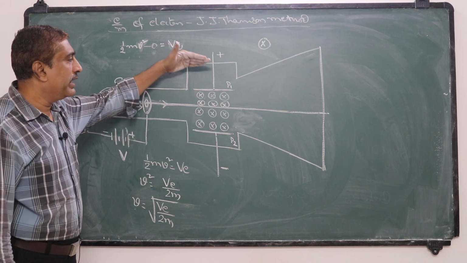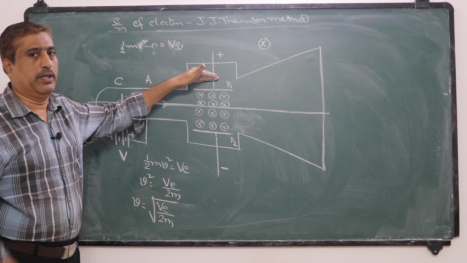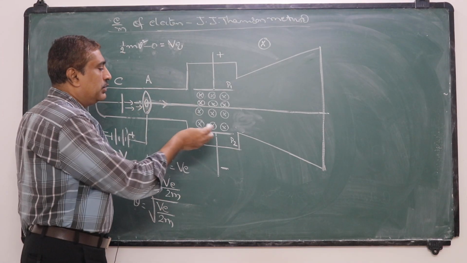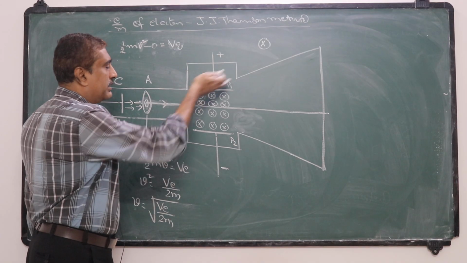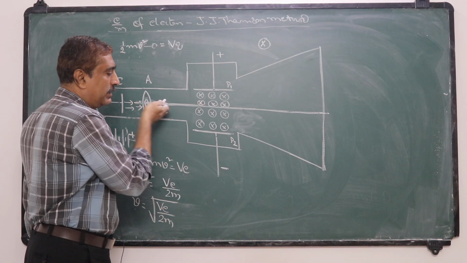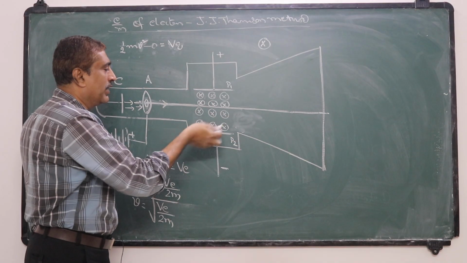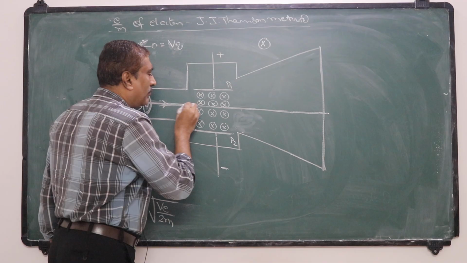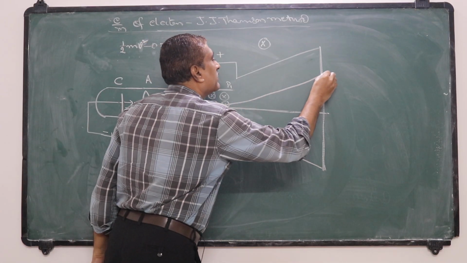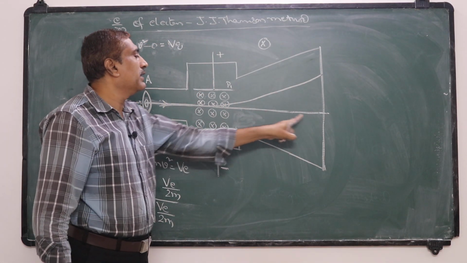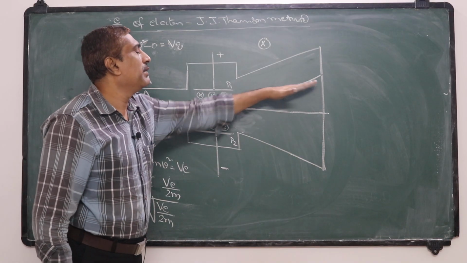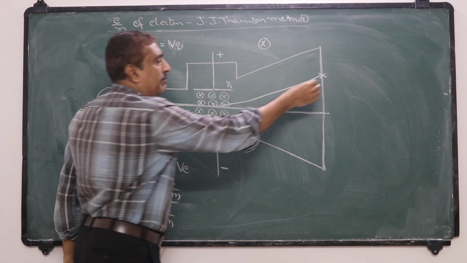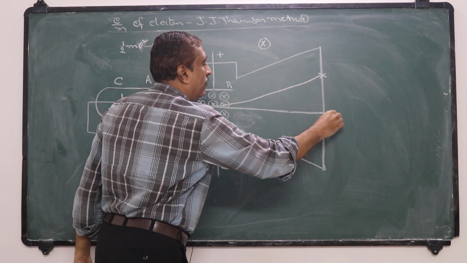Suppose we apply an electric field, assume that only the electric field is applied. In that case, due to this negative potential, the negatively charged electrons are repelled, so they will deflect like this. Instead of moving in this path, they are deflected in this path and are incident at another point here. Suppose we call it P.